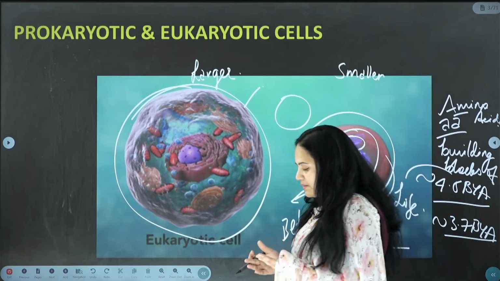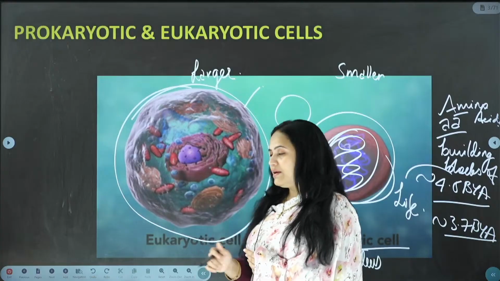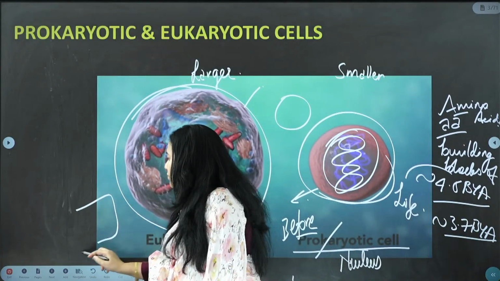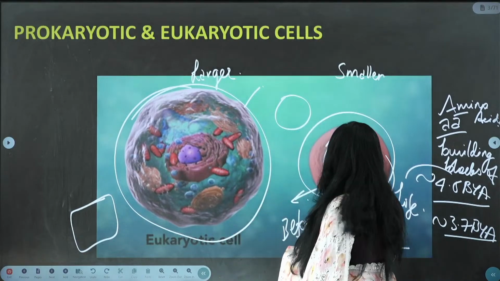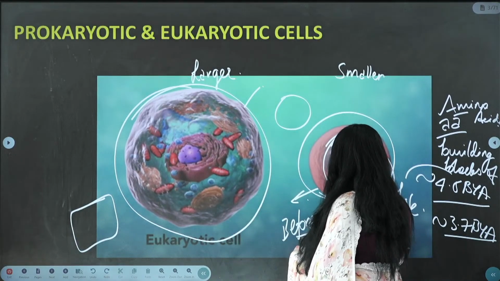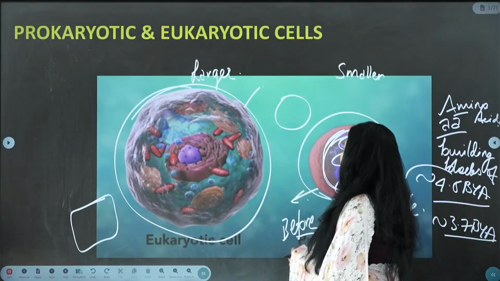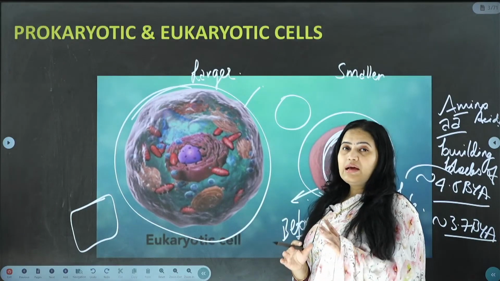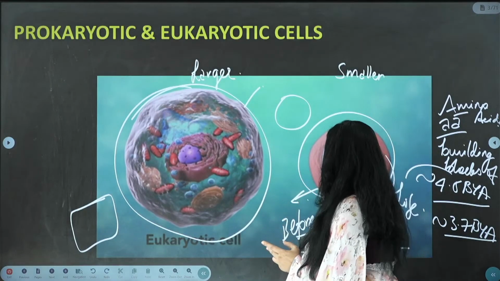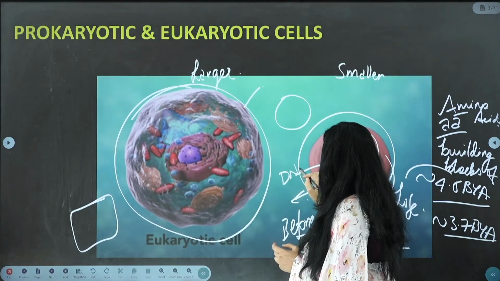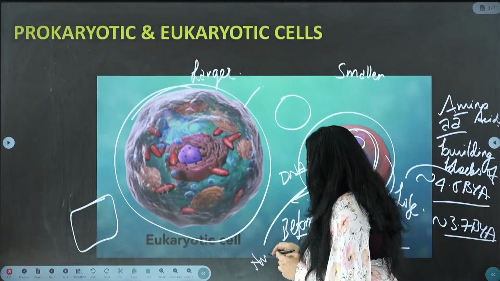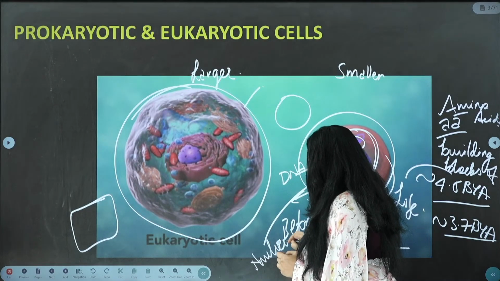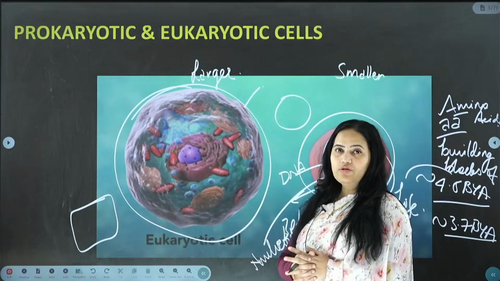If you are staying in a building, the building has an outer component. So a membrane acts like an outer component. So the DNA is not enclosed in an outer component. Here it is the DNA, not the nucleus, I am sorry, which is freely floating. Because the DNA is freely floating, this particular region is called the nucleoid region.